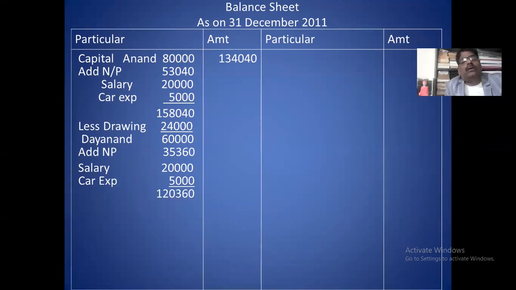If you take the total, 1,20,360. Out of this, you deduct his drawing, 16,000. If you deduct 16,000 drawing, Dayanand capital is 1,04,360.